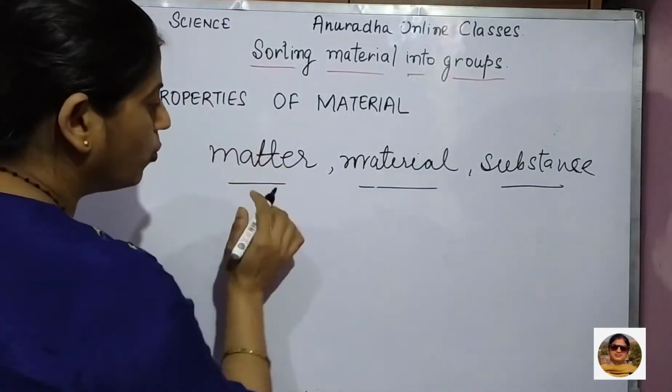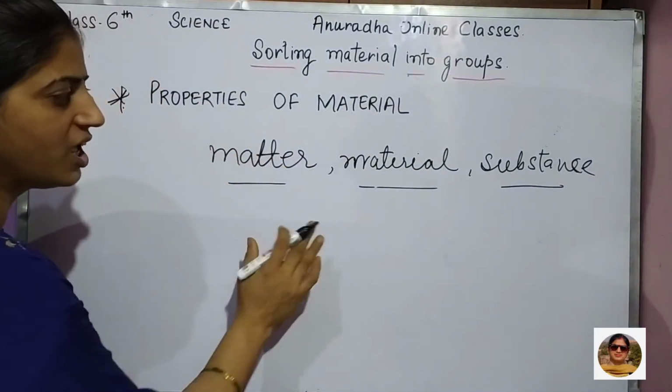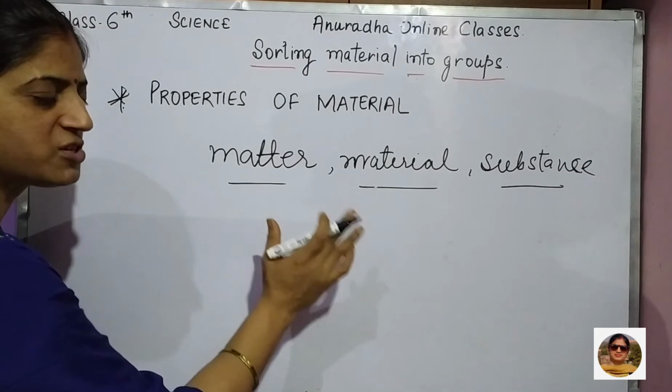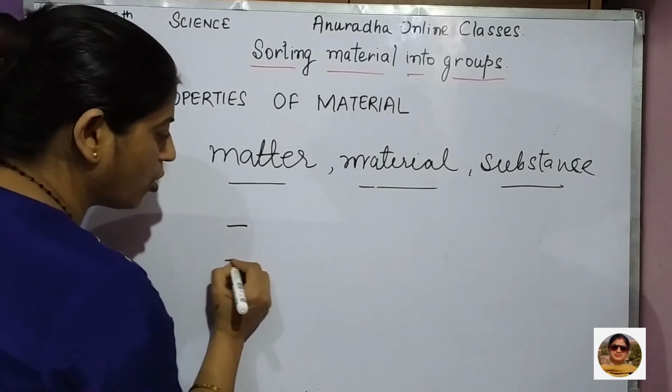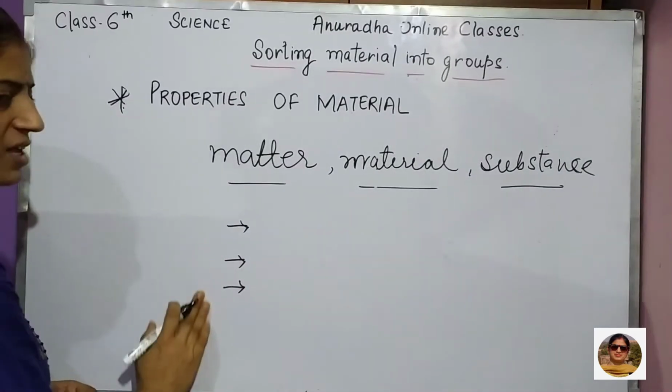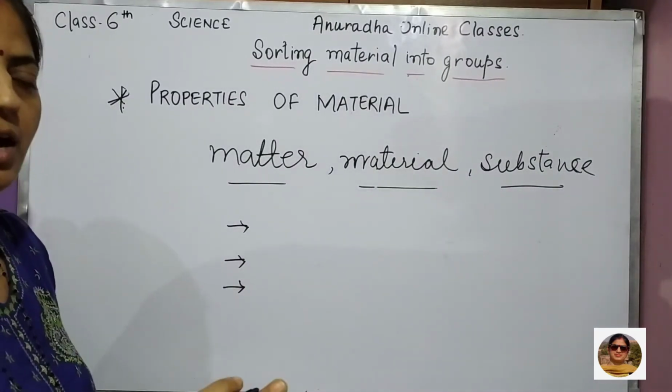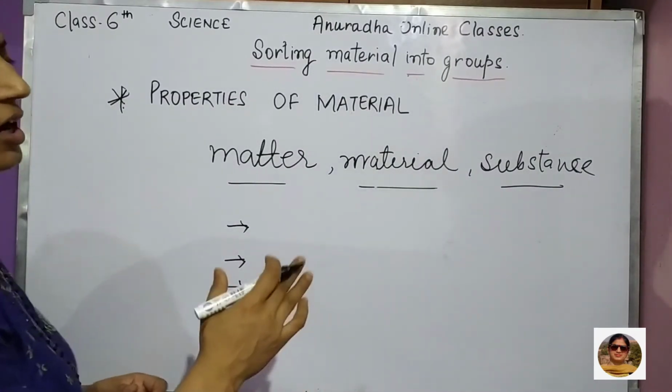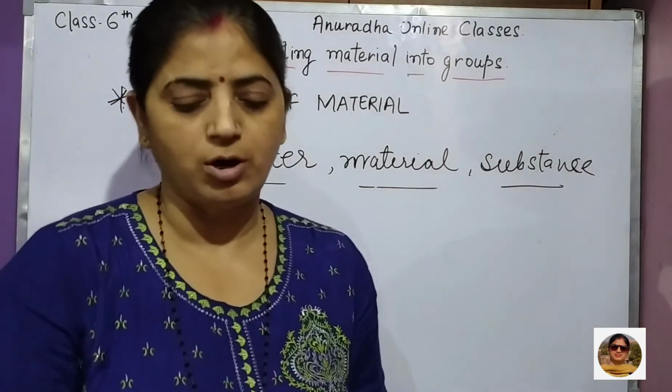What is the main property that tells you it is a material, matter, or substance? Three important things are there, on the basis of which you can identify whether it is matter or not.